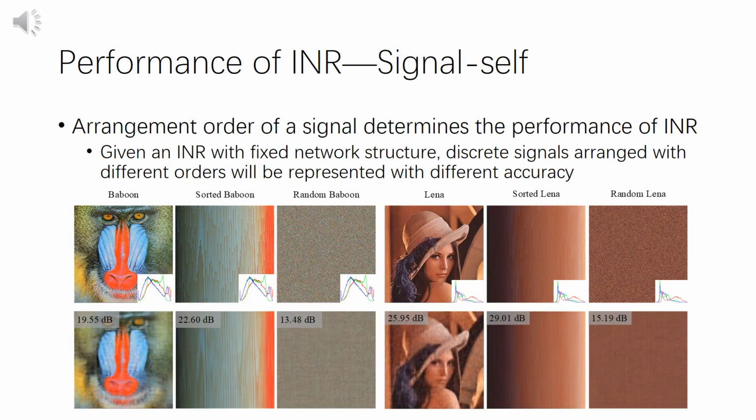Another factor is the distribution of the signal itself. Given a network with fixed structure, discrete signals arranged with different orders will be represented with different accuracy. Such as the baboon and the Lena here, when they are arranged with different orders, different fitting accuracy are obtained. It is noticed that the sorted images have the highest PSNR values since the most low-frequency contents are included.